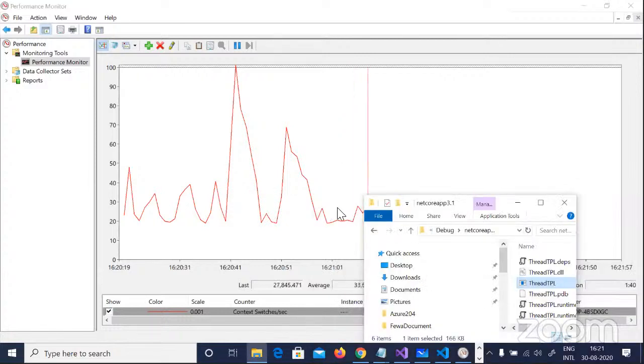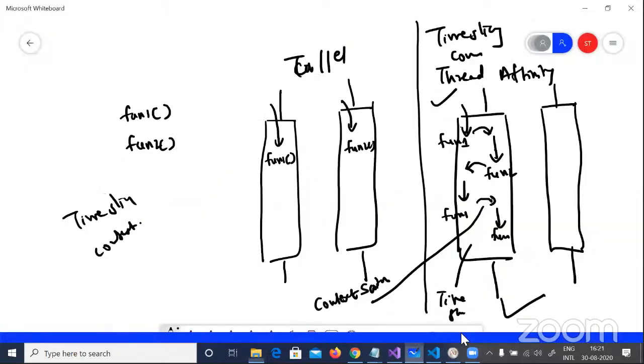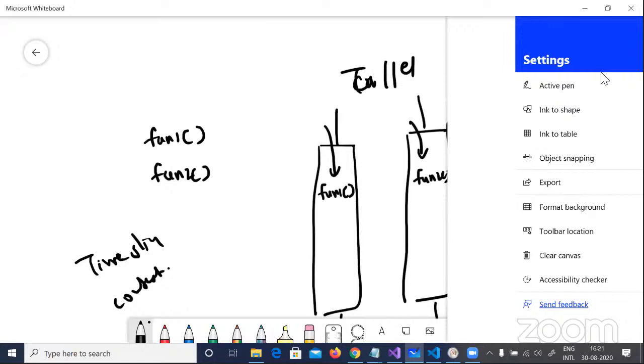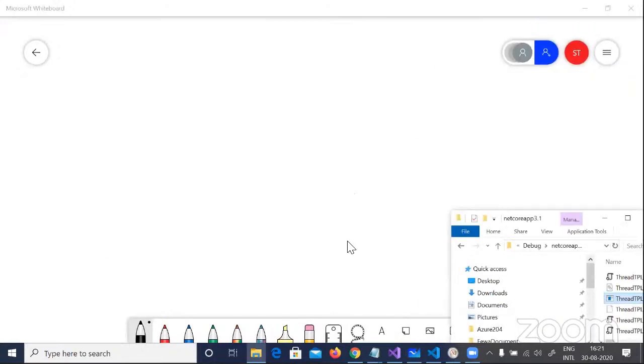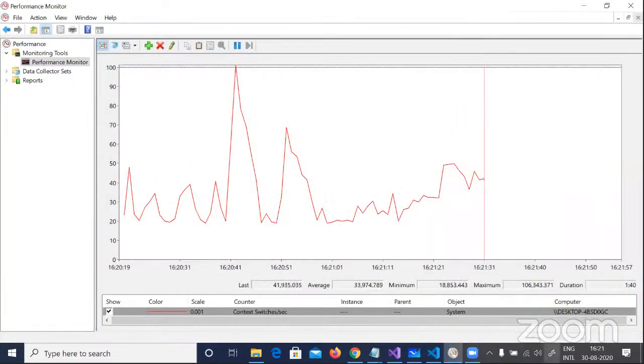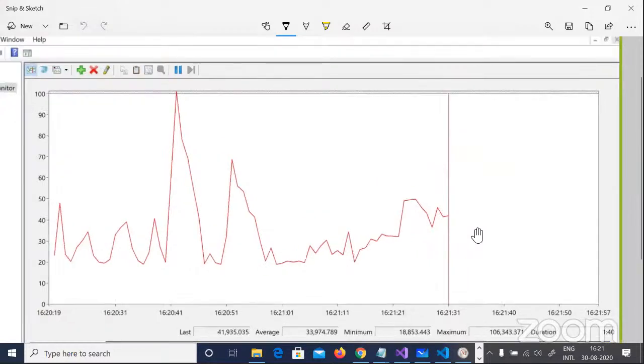I'll close this because I have very good RAM and good processing power, so it completes those for loops very fast. But these two big shoots are a clear indication that your context switches per second increase. When I say context switches per second, I mean context switches per second. I can take a snip of this graph.